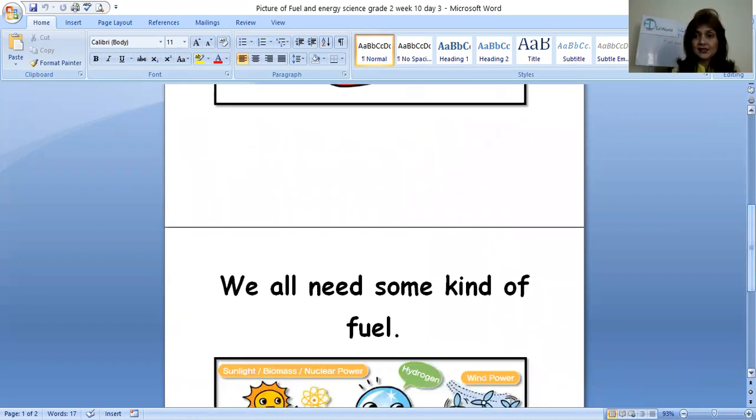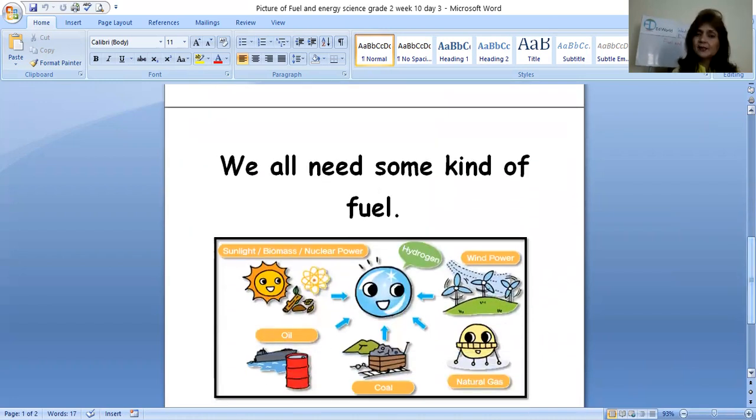So that means we all need some kind of fuel to have energy. Like suppose we need sunlight, it gives us nuclear power, right? This is the earth. It gets hydrogen from nuclear power, right? Now, these are the plants. What do plants need? It gives you wind power, right? And the gas gives you natural power.